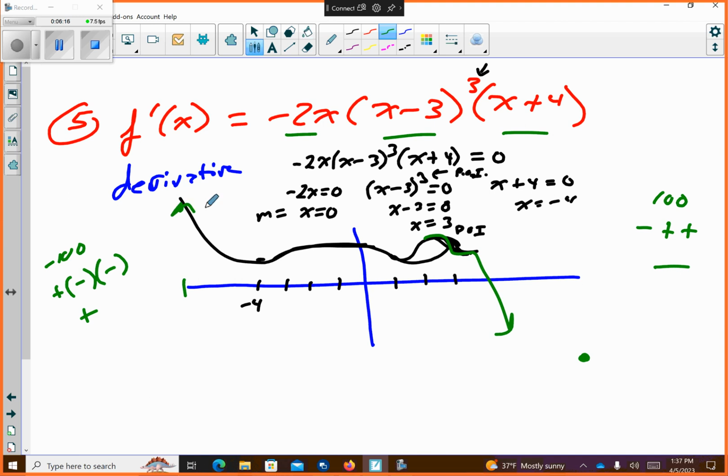So if you wanted to figure out your intervals where it's increasing or decreasing, it's increasing from -4 all the way to that point of inflection, which is at 3. And then it's decreasing from -infinity to -4. And it's also decreasing from the point of inflection to infinity. Okay, that's a tougher concept. I get it, but I think it's doable.